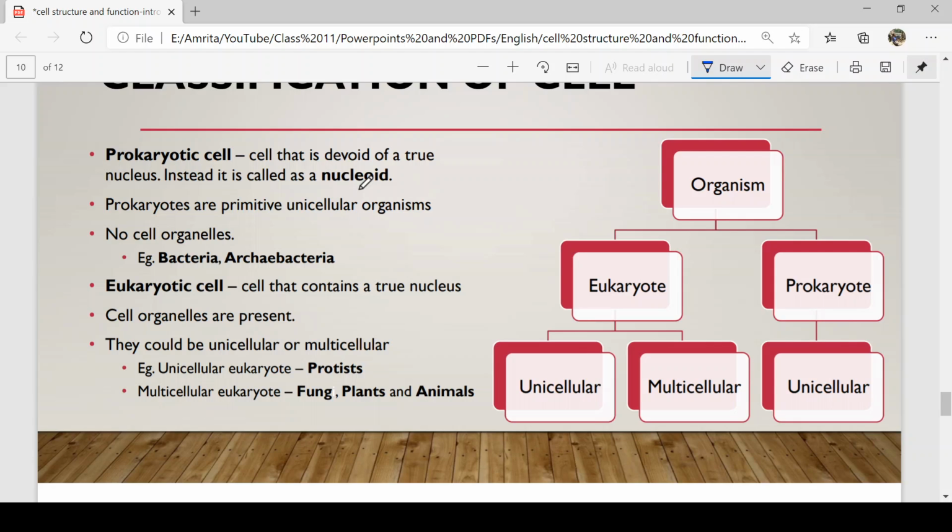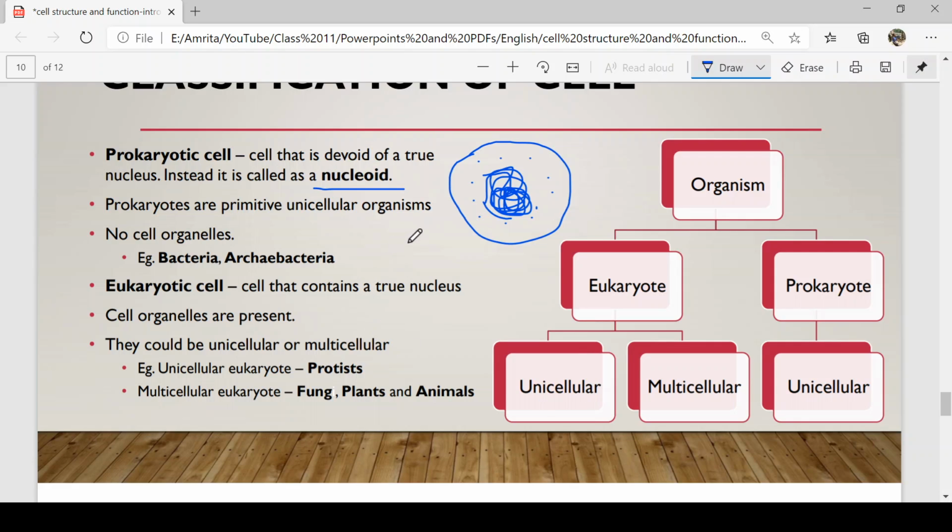Now what is the very typical characteristic feature of a prokaryotic cell? It has something called a nucleoid. What is a nucleoid? When you have a cell, you have the genetic material lying in the cell. So you have cytoplasm and you have the nuclear material, that is the genetic material, lying just like that. There is no covering outside. This is what is called a nucleoid. There is no true nucleus.